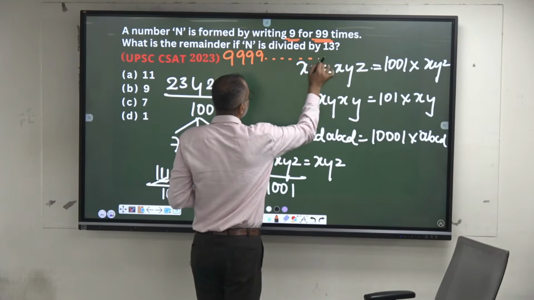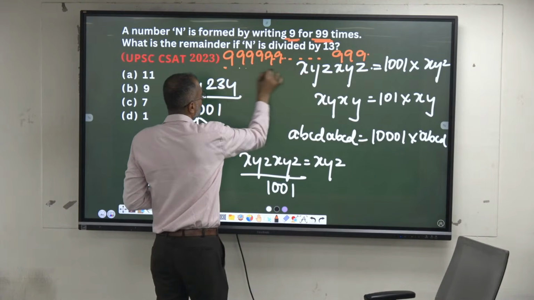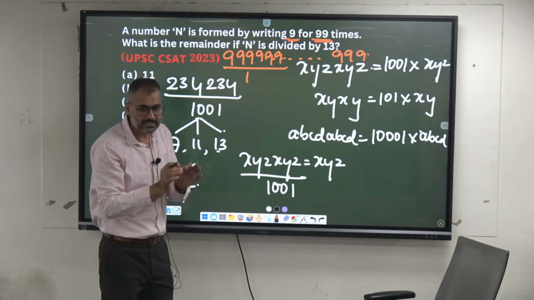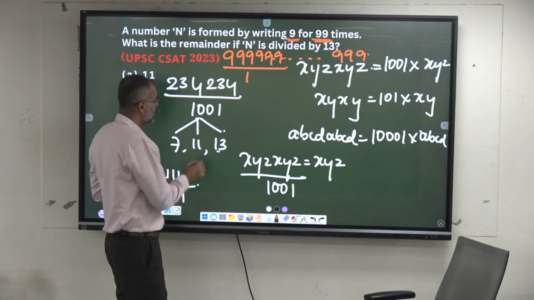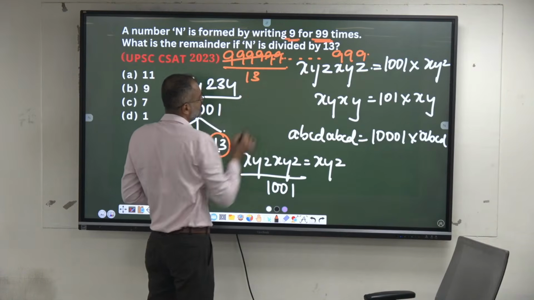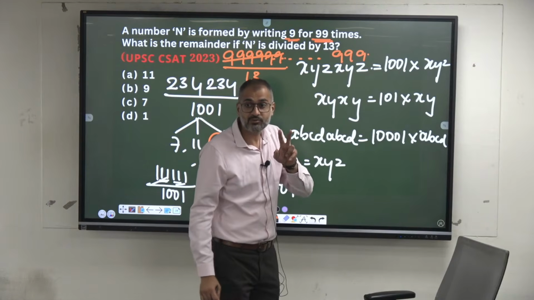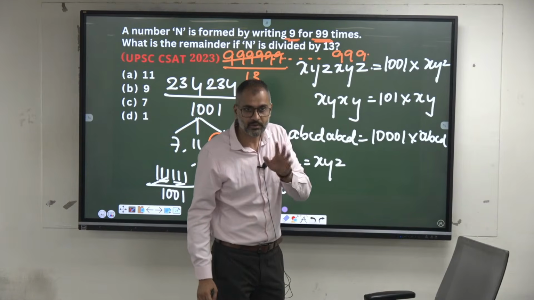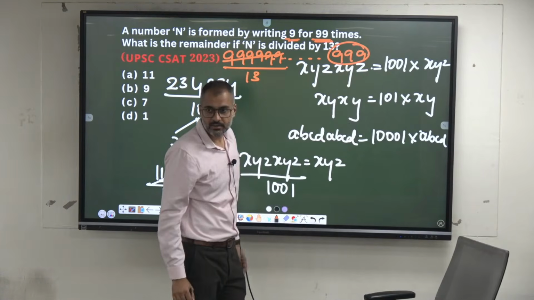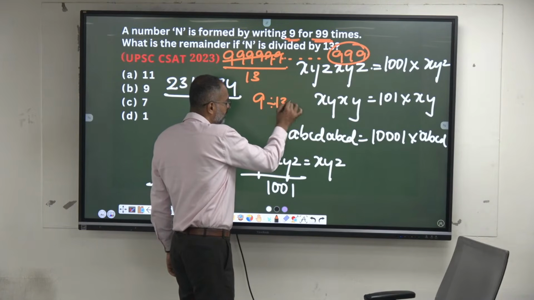If we keep writing like this, isn't it? For every 6 nines, it has to get divided by 1001, right? For every 6 nines, it gets divided by 1001, which means it has to get divided by 13 also. So 13 divides 6 nines. If 6 nines completely divide, the cycle is 6 nines, and the remainder will be the same. So at the end, you are left with how many nines? 3 nines. These 3 nines, if I divide by 13, what is the remainder?